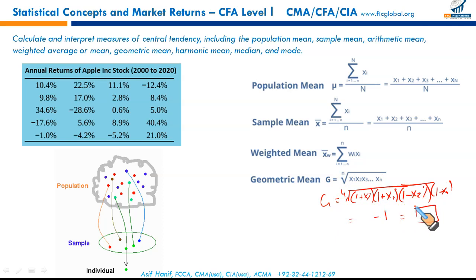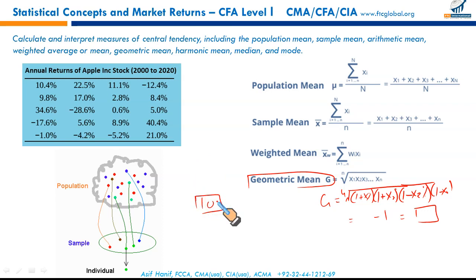So when do we need to use geometric mean? Geometric mean is recommended in order to calculate return over multiple periods, or when measuring compounding. When we want to measure the compound growth rates over the last 10 years, if we want to calculate the average return for the last 10 years.